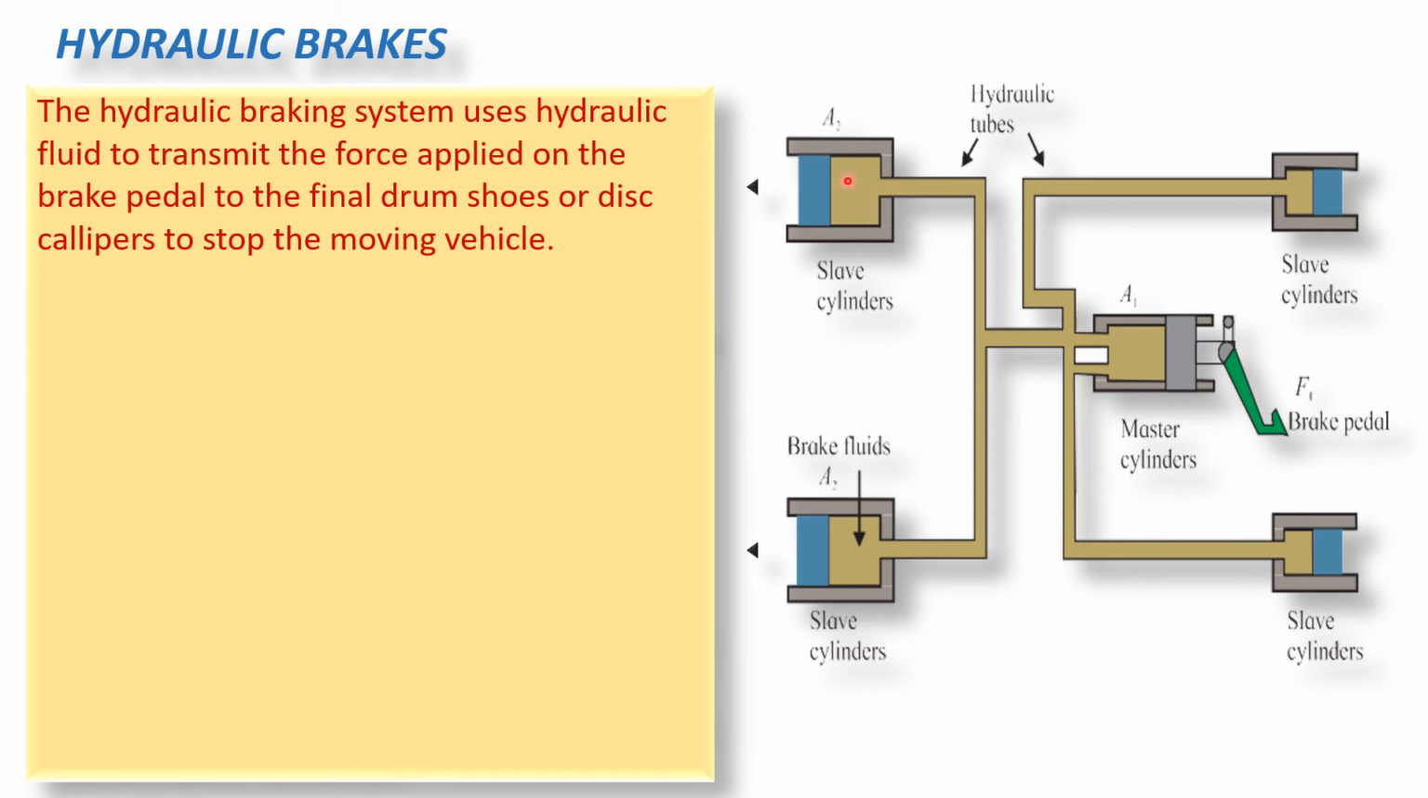Now the slave pistons force the friction pads against the rotating disc which is connected to the wheel. So as this fluid enters, it pushes the slave piston, and the slave piston in turn pushes the friction pads against the rotating disc. So it produces friction between the friction pads and the rotating disc, and thus it causes the vehicle to stop or slow down.